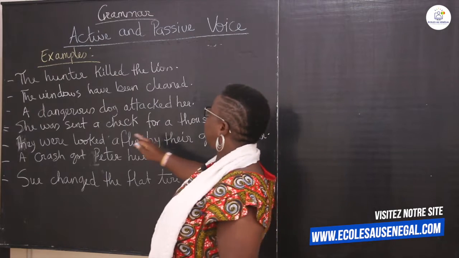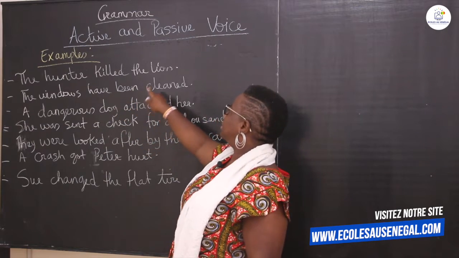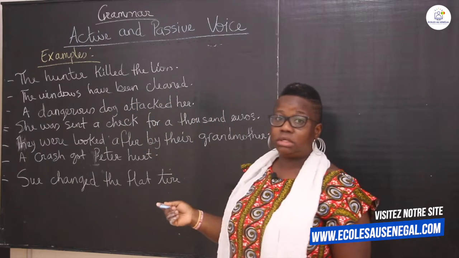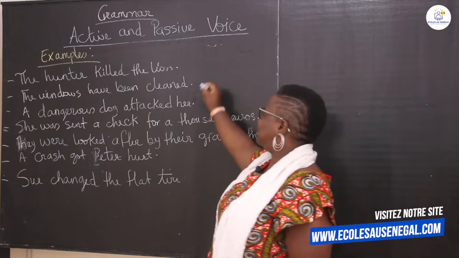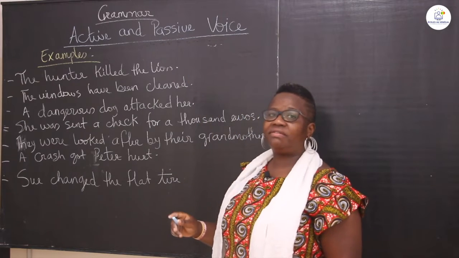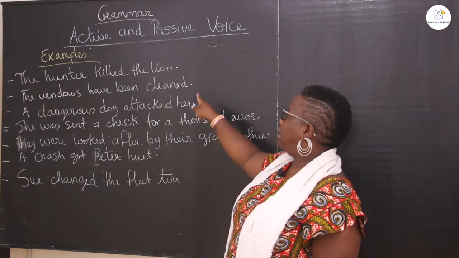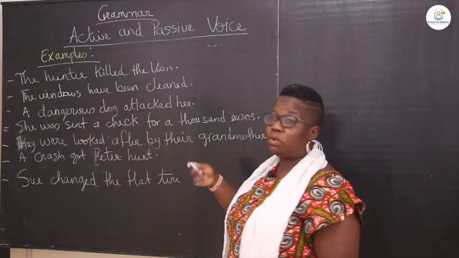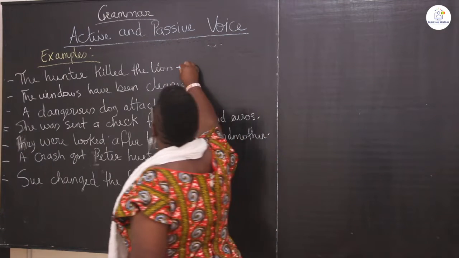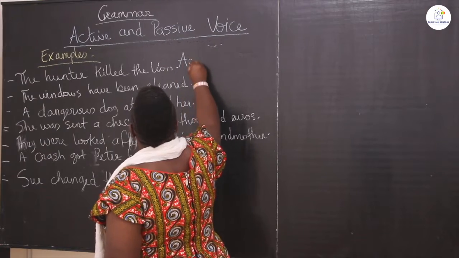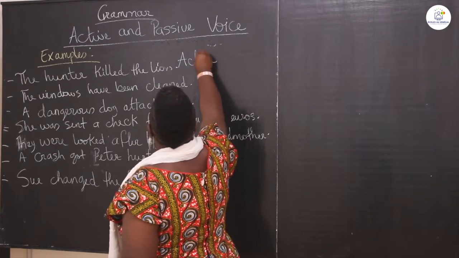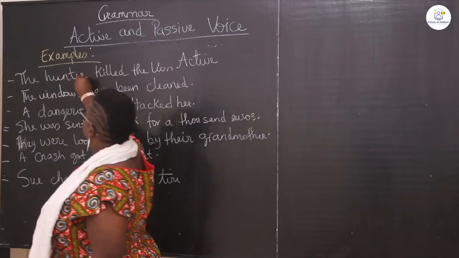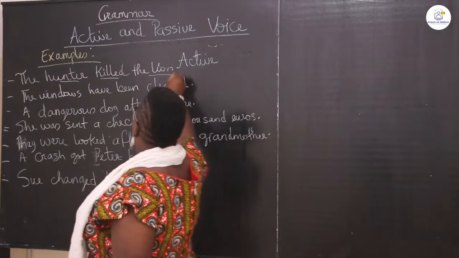The first one: the hunter killed the lion. Is that active or passive? We see the subject, the verb, and the object. So this sentence becomes an active sentence, because you have the subject, the verb, and the object.